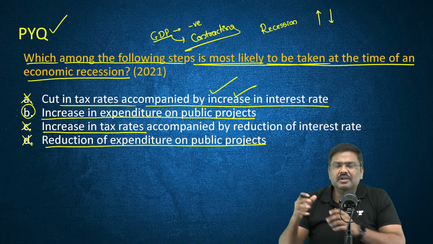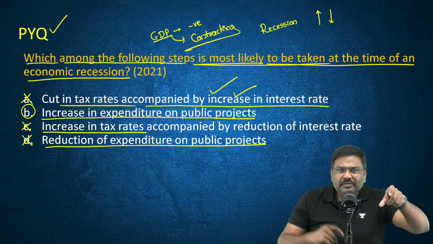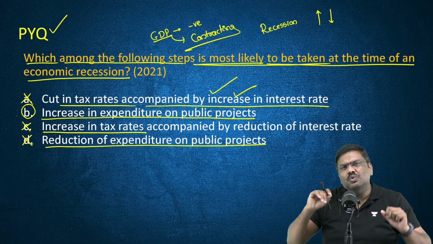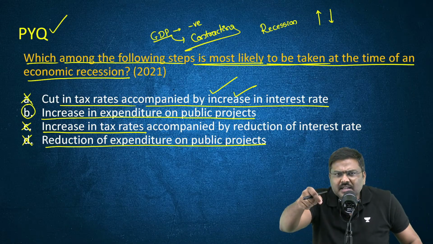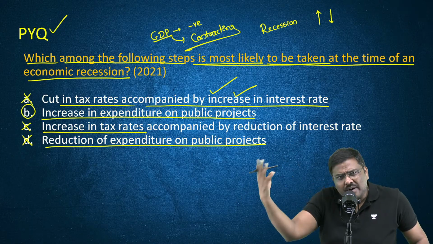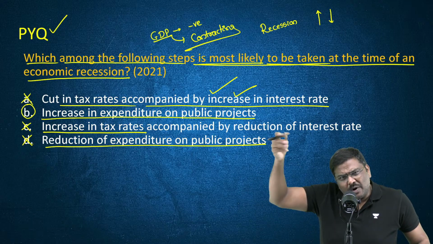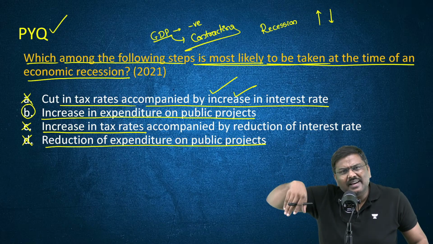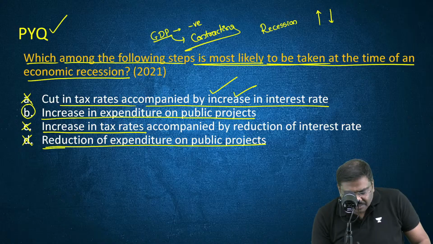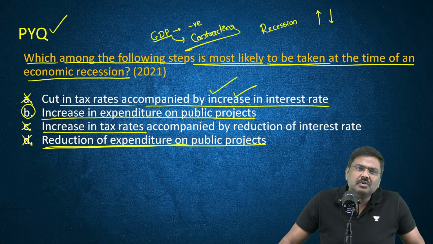GDP is actually contracting. If the government will increase the income tax rates, you will have lesser money to purchase goods and services. If you have lesser money, you will purchase less. If less demanded, production will be lesser. If production is lesser, GDP will increase or decrease? GDP will further decrease. Same thing will happen in terms of reduction in government expenditure also.